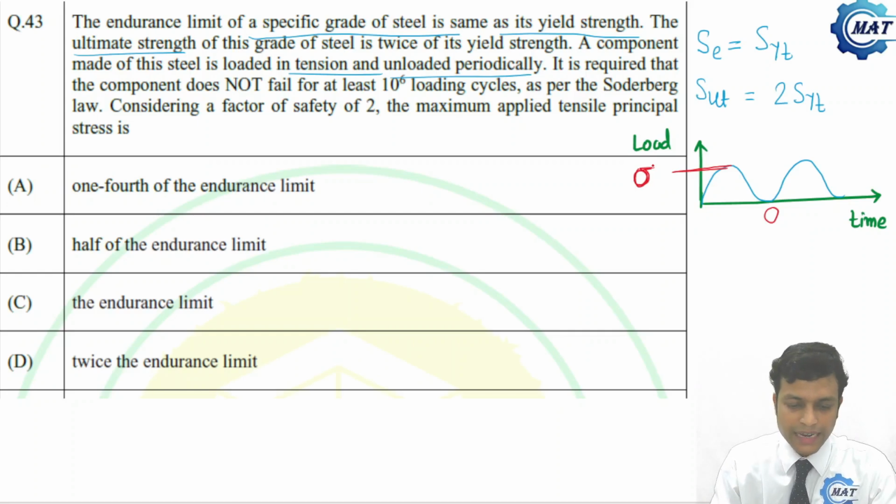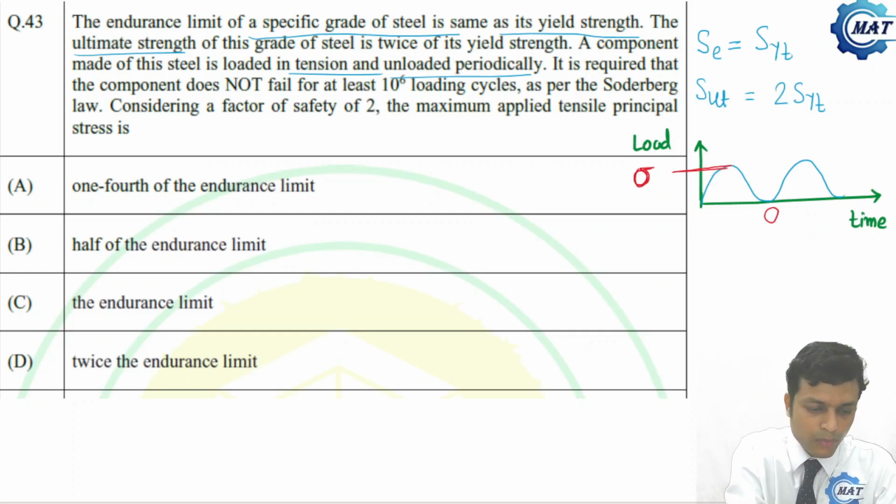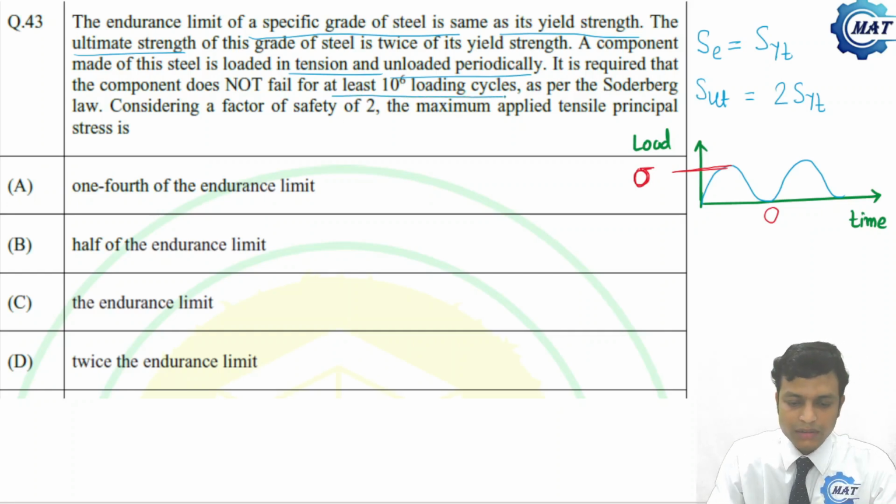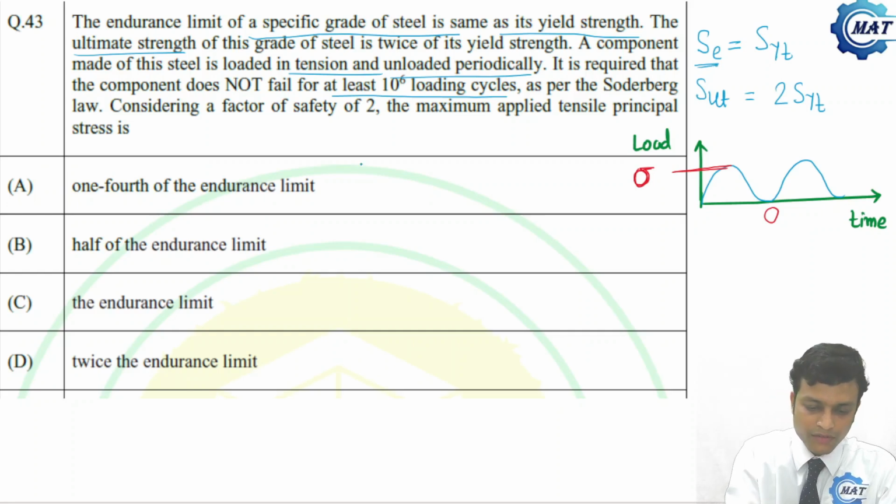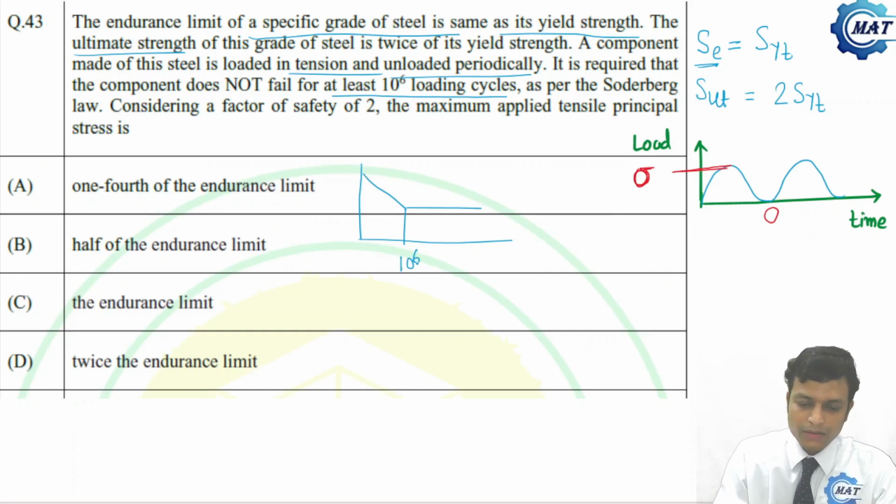It is required that the component doesn't fail for at least 10 to the power 6 loading cycles, and the corresponding limiting value of the stress is nothing but the endurance strength for the steel. We know that for the S-N diagram the curve becomes like this, and this is the corresponding 10 to the power 6 cycles. Okay, now what has been asked,